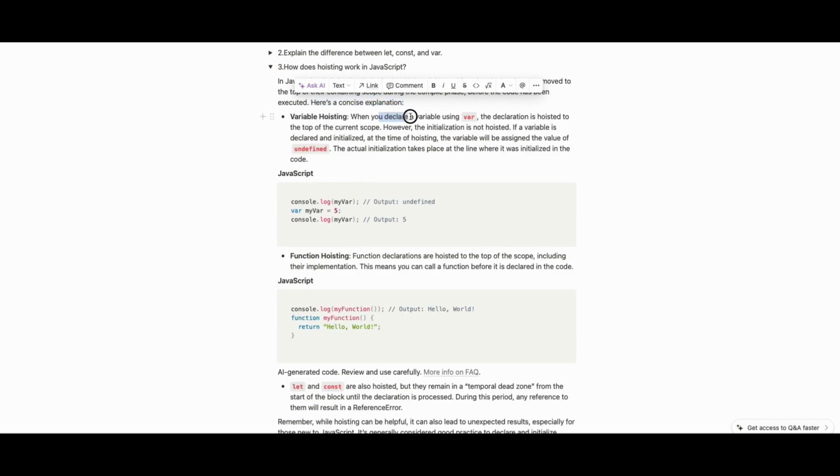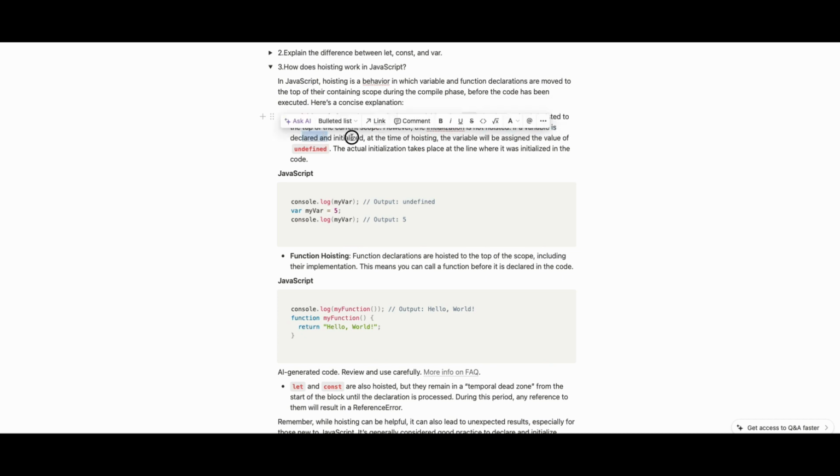Variable hoisting: when you declare a variable using var, the declaration is hoisted to the top of the current scope. However, the initialization is not hoisted. If a variable is declared and initialized, at the time of hoisting the variable will be assigned the value of undefined. This is an important point, guys.